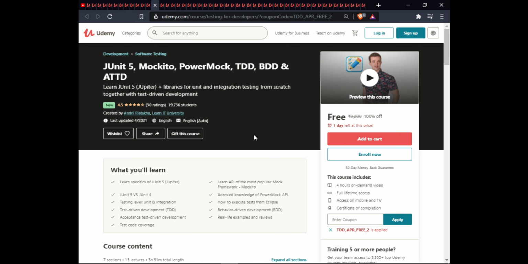The next course is JUnit 5, Mockito, PowerMock, TDD, BDD, and ATDD. In this course, you will learn specifics of JUnit 5, the API of the most popular mock framework, Mockito, JUnit 5 versus JUnit 4, advanced knowledge of the PowerMock API, testing levels unit and integration, how to execute tests from Eclipse, test-driven development, behavior-driven development, acceptance-driven development, real-life examples and review, test code coverage. This course is 4 hours on-demand video, full lifetime access, external warranty, and certification of completion.